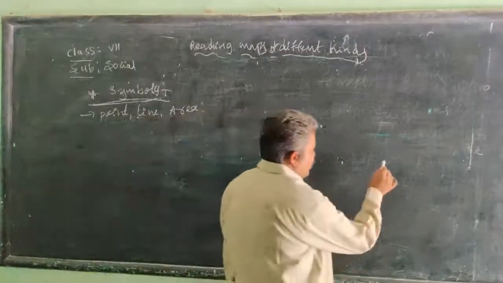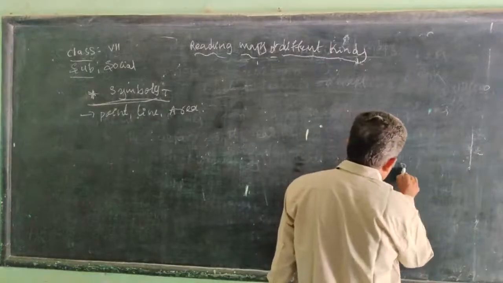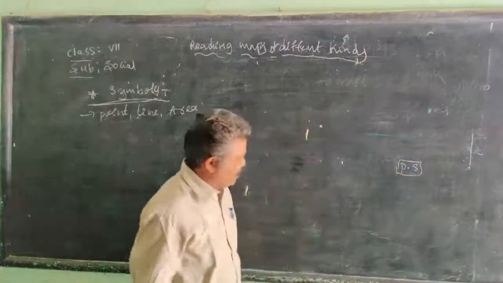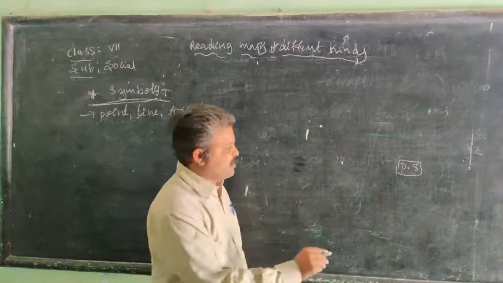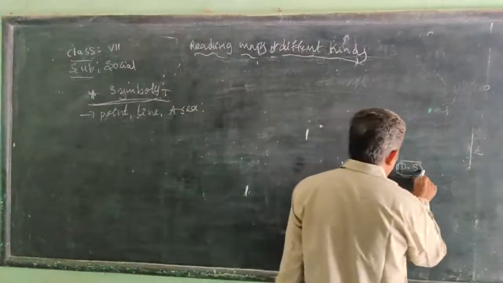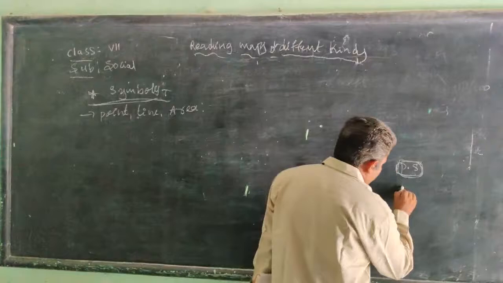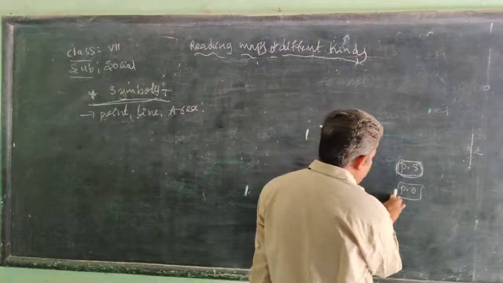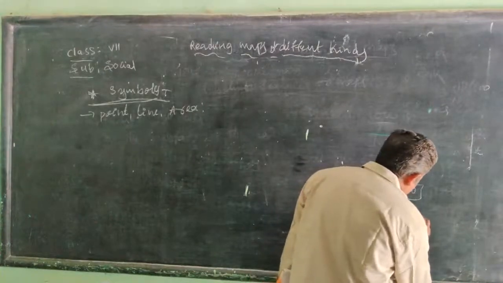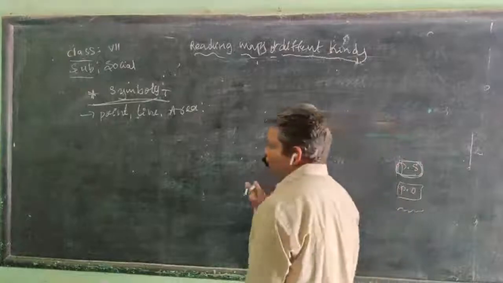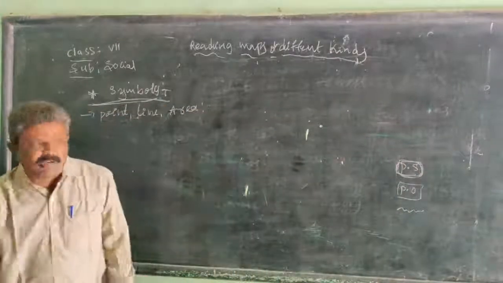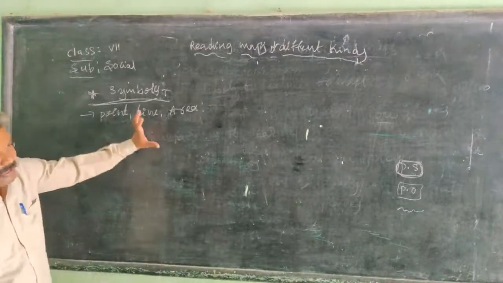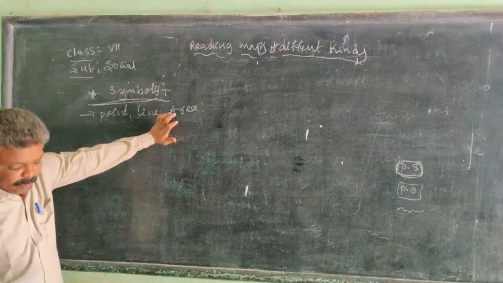For example, we give one symbol, PS. When we mention PS in the Mandal map, PS means there is a police station. That is the police station. And the next one we mention is PO. That is the post office. When we see a zigzag line, there is a river. These are the symbols we use, because we cannot draw the real feature on a map.